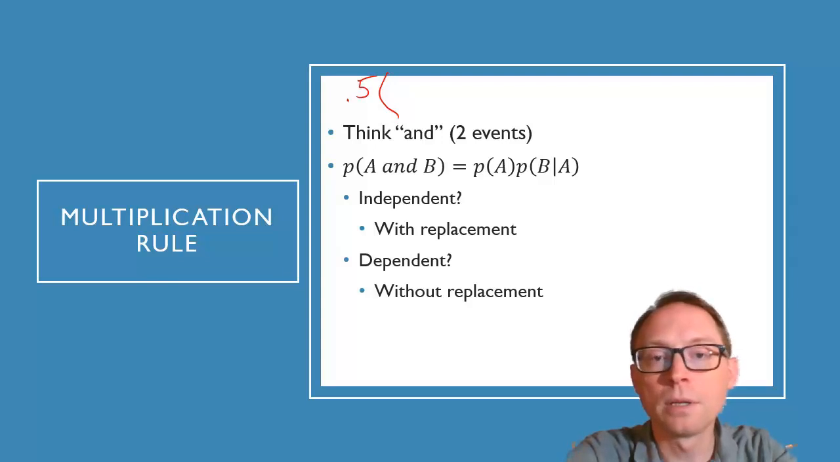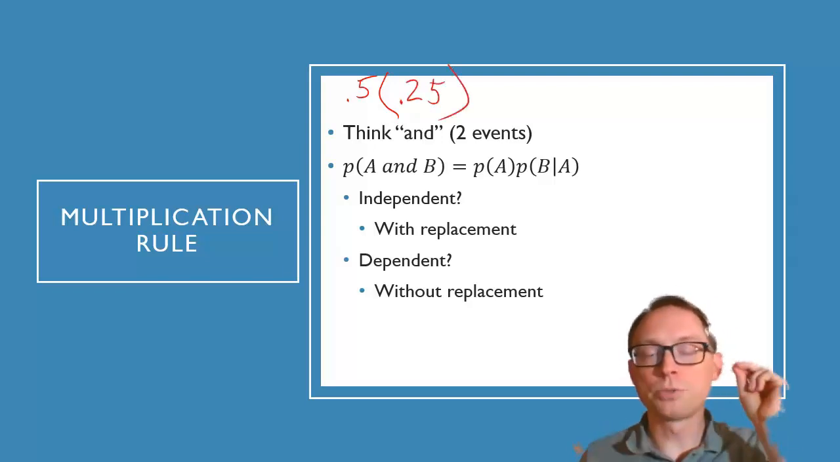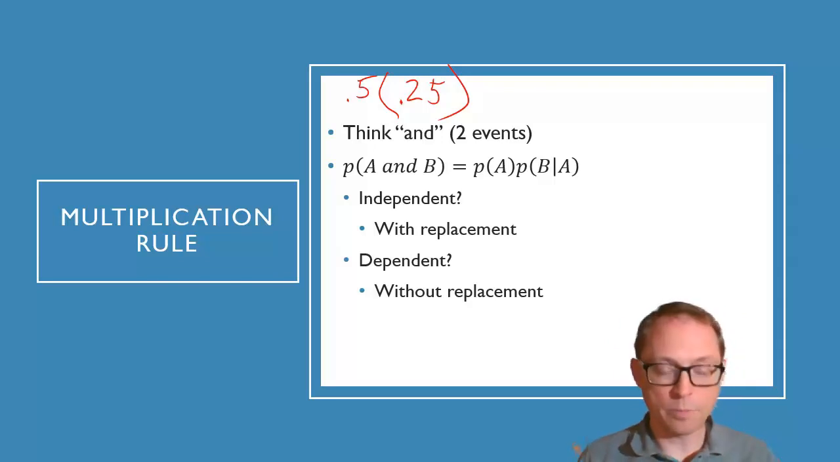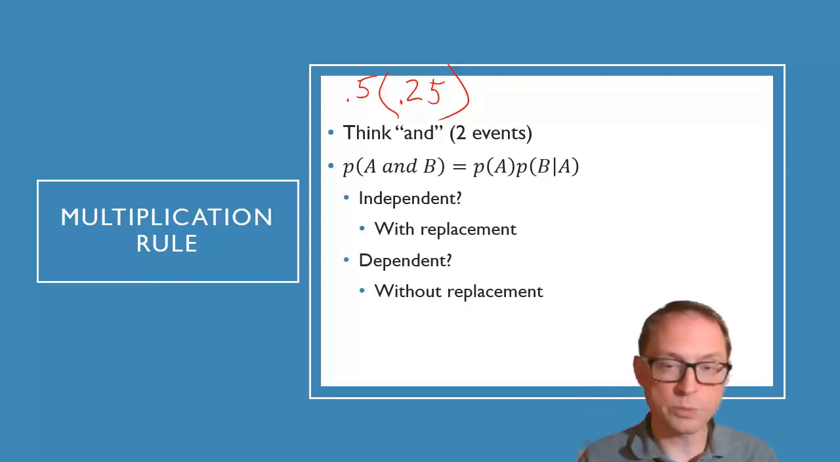Well, if I pull out a red card and then I put it back in, then the probability of me getting a spade is 13 divided by 52, which is a 25% chance, 0.25. So if I pull out one card and then put it back in and then pull out another card, then the probability of one of those being a red card and one of those being a spade is 0.5 times 0.25, and that is 0.125.